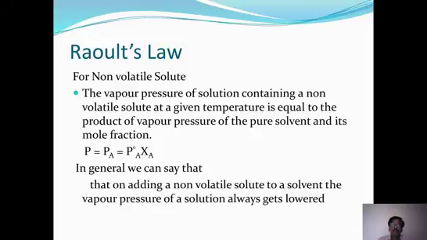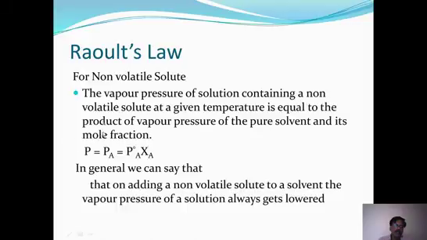When you mix these two in some ratio, whether it may be 50-50 or 40-60, whatever number of moles we are adding, A and B. Now, mole fraction, we already know, means the number of moles of a particular component divided by the total number of moles. We are adding A plus B. If you want to calculate the mole fraction of A, then the formula is the number of moles of A divided by the number of moles of A plus the number of moles of B. That is the total number. So that is called mole fraction, and the indication is XA.